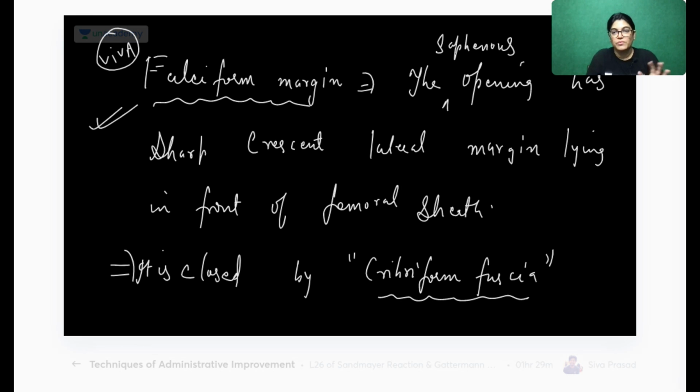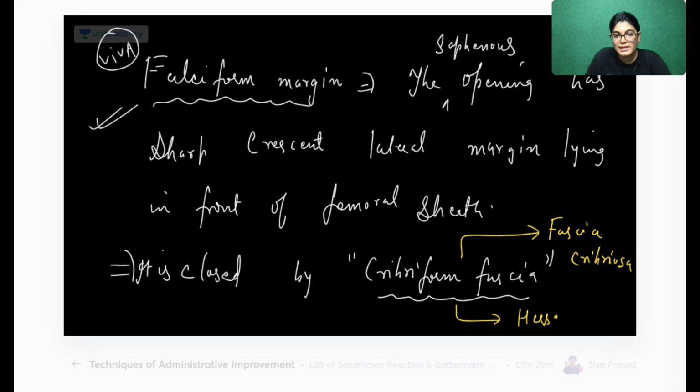We know that cribriform fascia is one term, so it is also given another name. Not perforating, I am not asking the meaning of cribriform. The other name is fascia cribrosa, and it is also called Hazelback fascia.